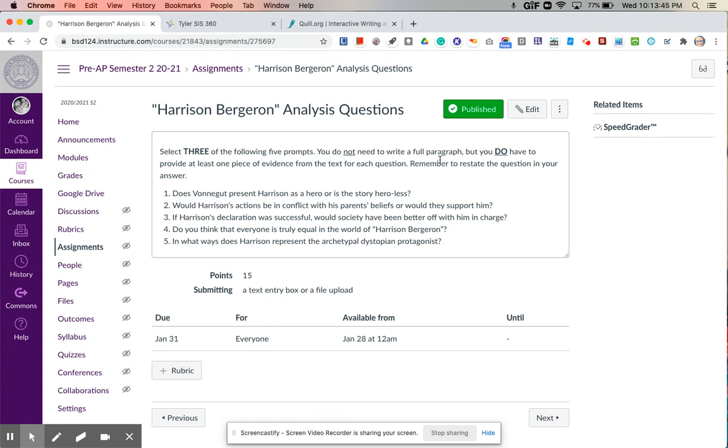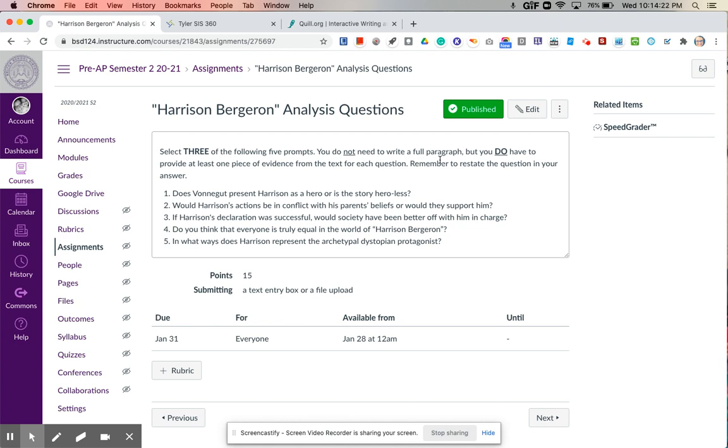Remember that you're restating the question in your answer. So your 5 choices. Does Vonnegut present Harrison as a hero, or is the story hero-less? So you can choose. Harrison is the hero, and here's my evidence. Or the story has no hero, and here's my evidence. Number 2, would Harrison's actions be in conflict with his parents' beliefs, or would they support him? So again, Harrison's actions are in conflict with his parents' beliefs. Harrison's parents would support his actions. Either one is fine. I think that you can find evidence for both. So you just have to pick, and you have to provide evidence.